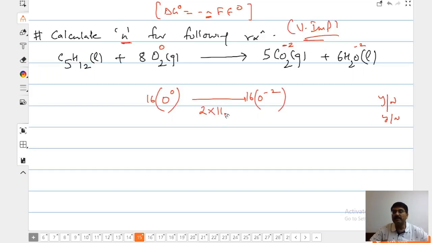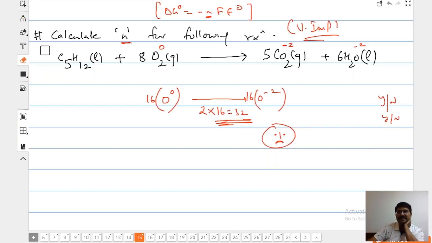2. Total electrons will be, and what was your answer? 32. Now let's look from here. Suppose we look from here. This is the compound C5H12.